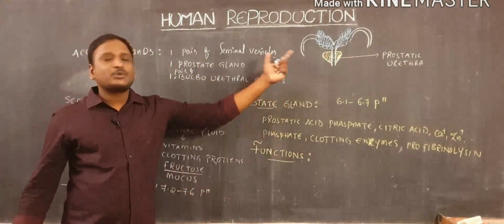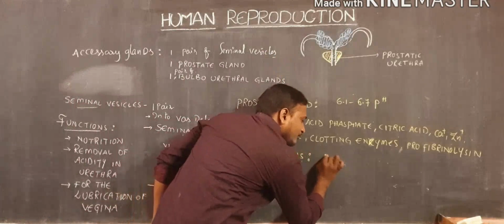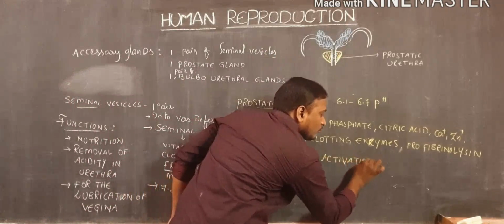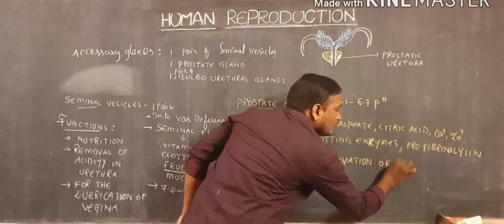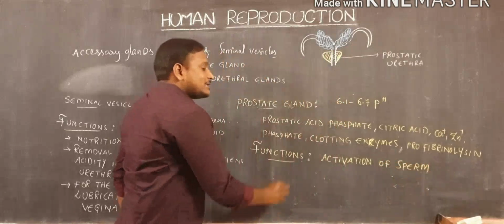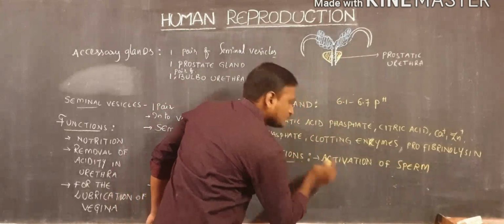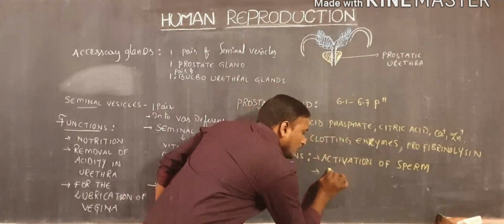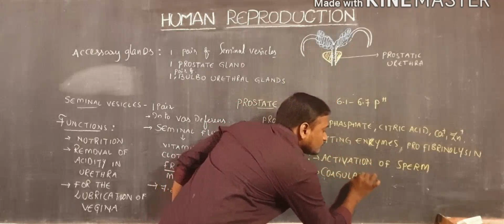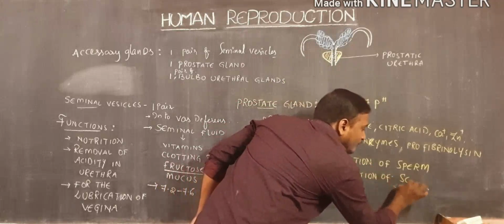The main functions of the prostatic gland are activation of sperm, and second, coagulation of semen.